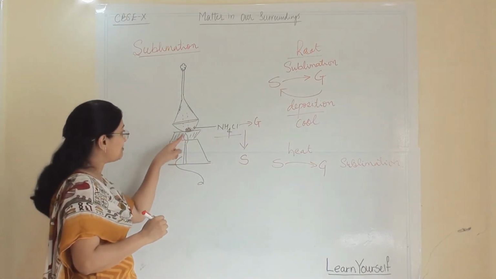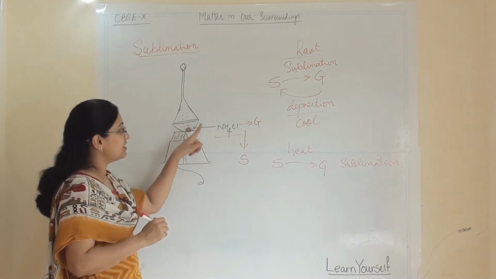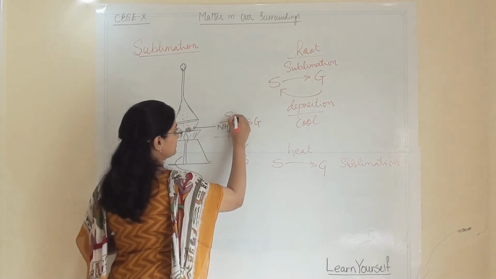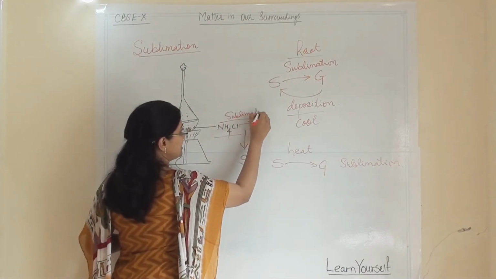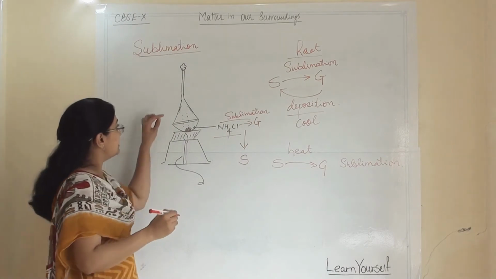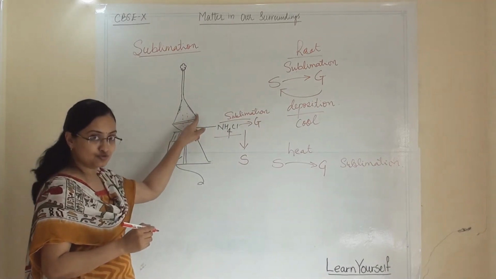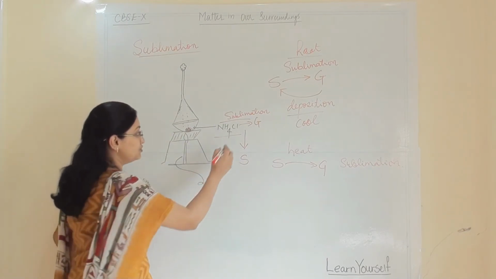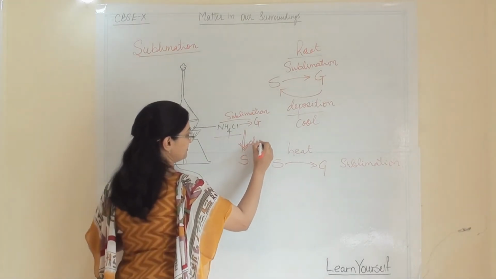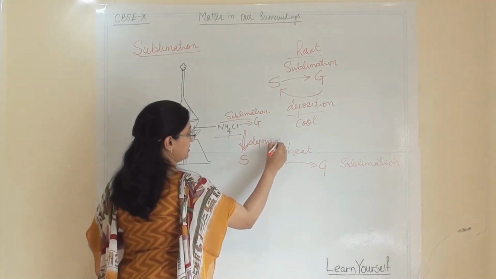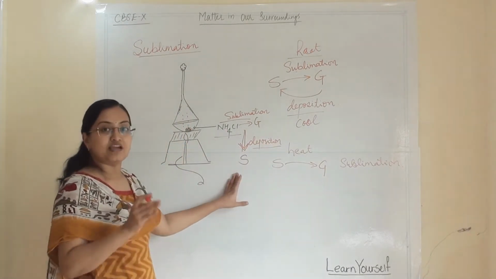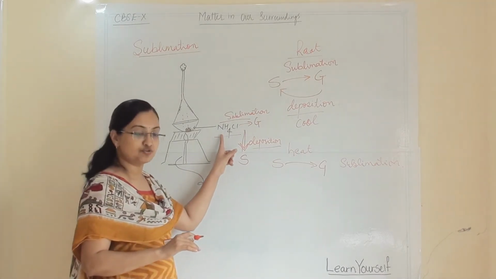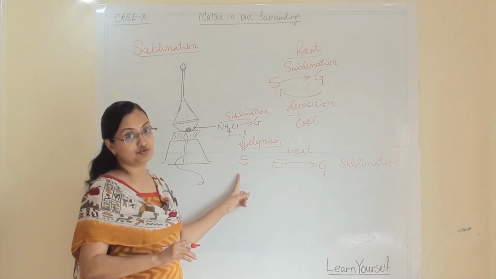One more time, when I am heating this, it will convert into gas. So this phenomenon is sublimation. And once it touches the surface of the funnel, which is cool, it will convert back to solid. So this is deposition. By doing so, my ammonium chloride does not change its chemical property. Earlier it was NH4Cl, now also it is NH4Cl.